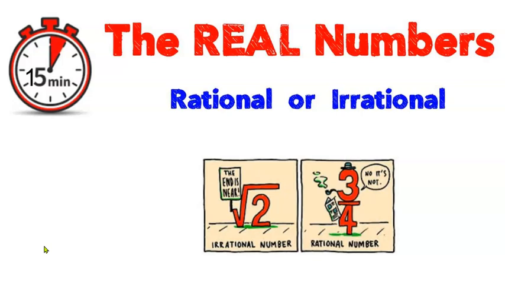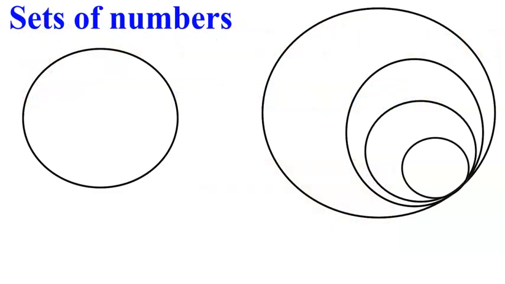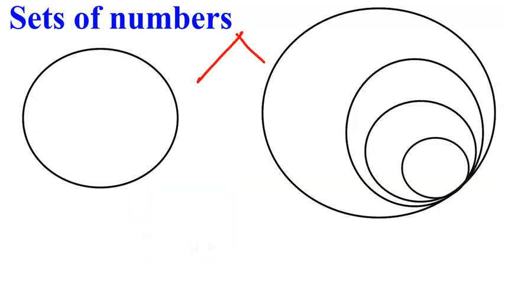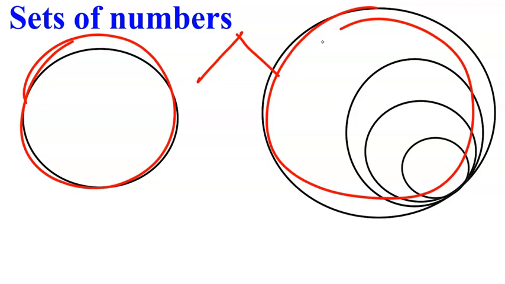The set of real numbers, rational or irrational. In this tutorial, we're going to be talking about the set of numbers known as the real numbers. Now, there is a set called imaginary numbers, but we're not going to talk about them today. The set of real numbers is broken up into two separate categories. And although the circles look like they're different sizes, both groups contain the same amount of numbers, an infinite amount.